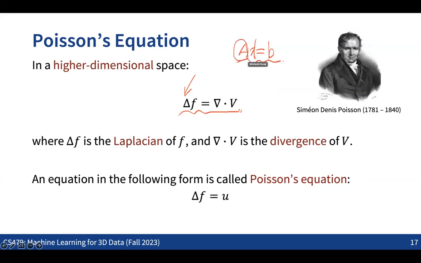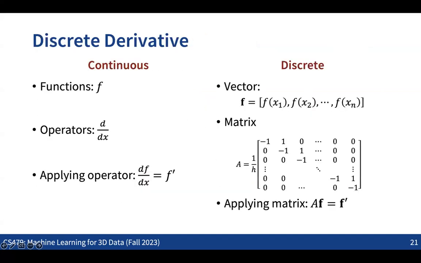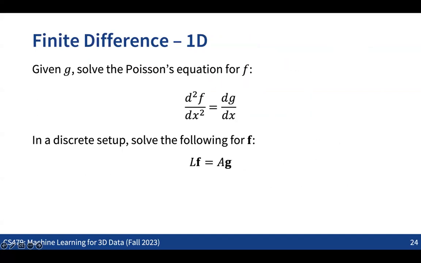right? So given the A and the B, what will be the X that we want to get? So this will be basically a very simple least squares problem that you can see in linear algebra, but we're not going to get into any details here. So yeah, basically this is what we are going to do. Given the matrix defining this Laplacian operator, and also given the other matrix defining the first derivative operator, and also the given function g, which is given from the surface normal information, we are solving this least squares problem in a way to get the f. So that's basically what we want to do in the 1D case, and this can also be extended to multi-dimensional space.